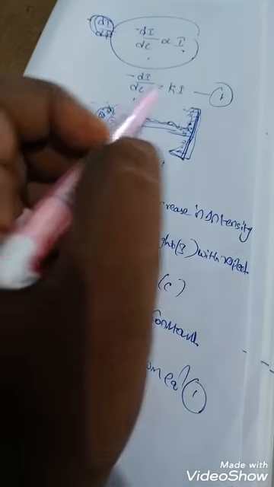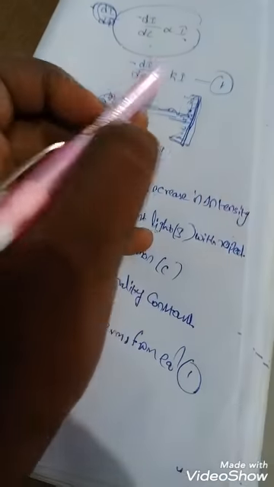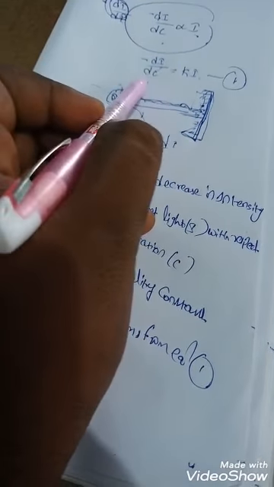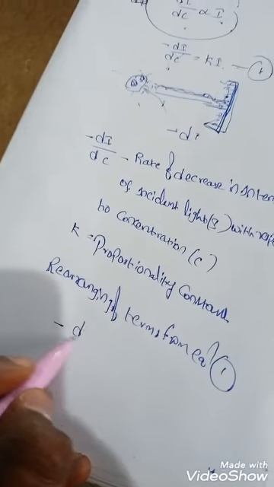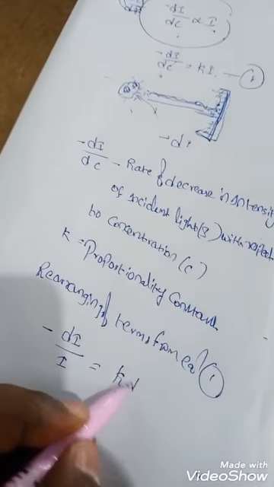What is equation 1? Minus dI by dC equals kI. We take the I term to the left side and the dC term to the other side. So minus dI by I equals k dC. This is equation number 2.